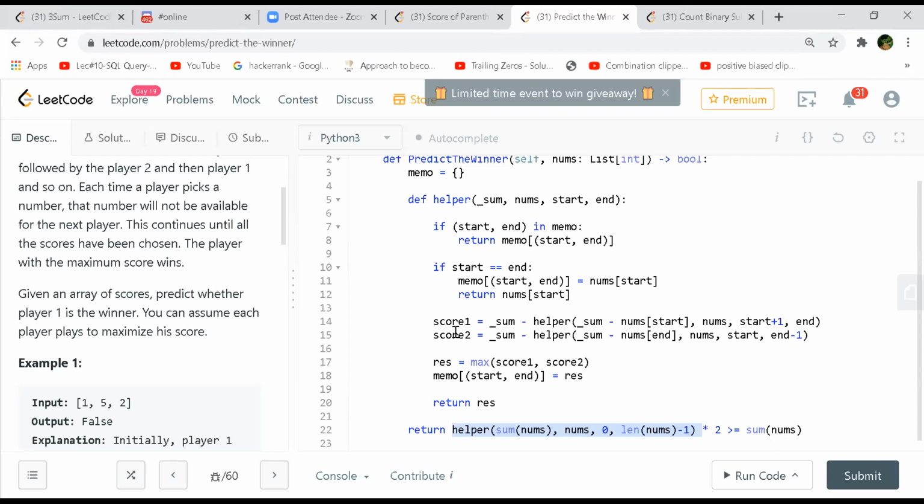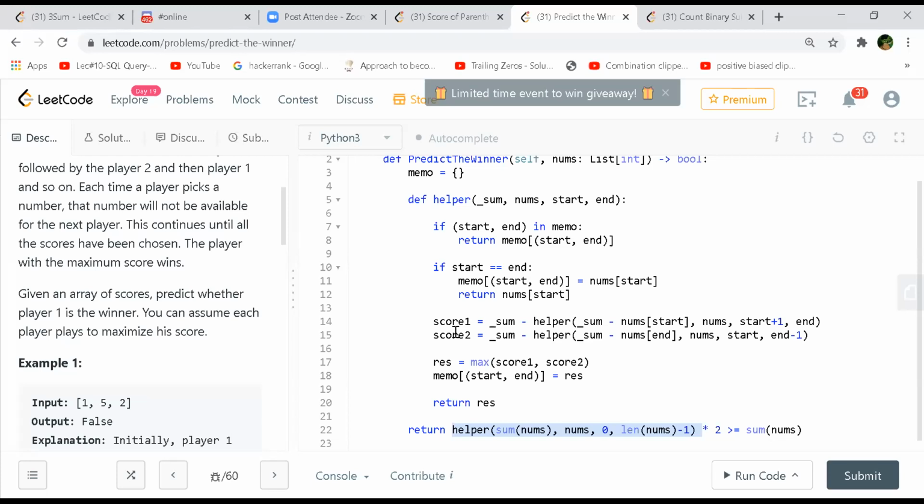One value, yeah. We are storing only one value, the max of whoever achieves score 1 and score 2. As we progress from left to right in the memo table, we say that if this is the subarray, then that will be the maximum score obtained till now, yeah. Okay.